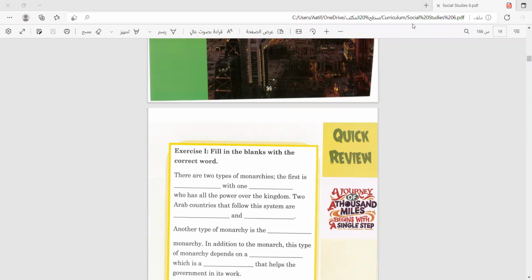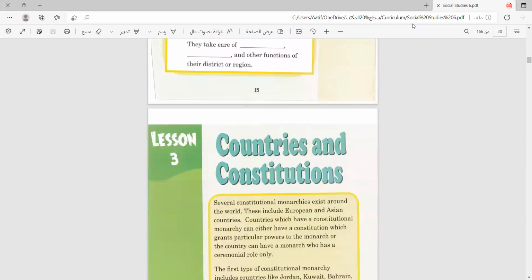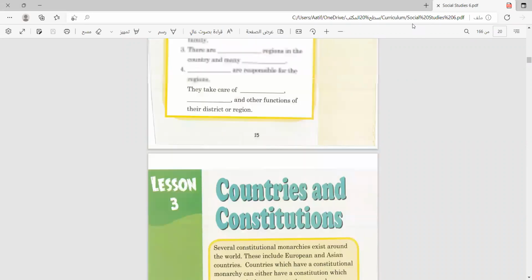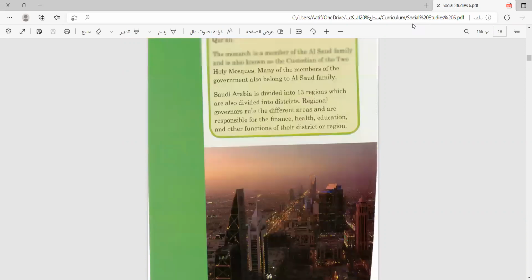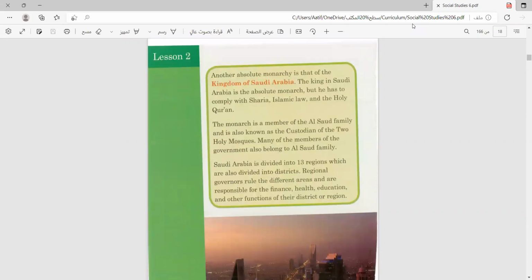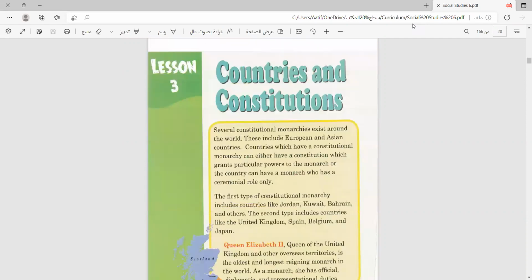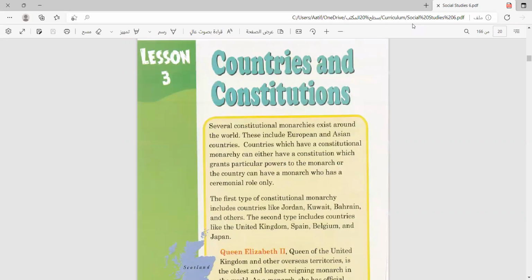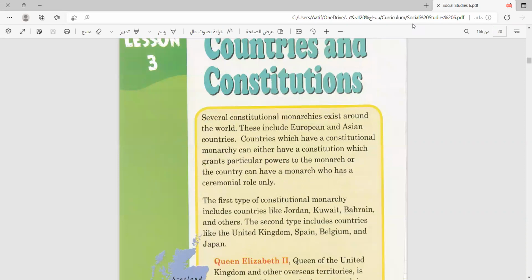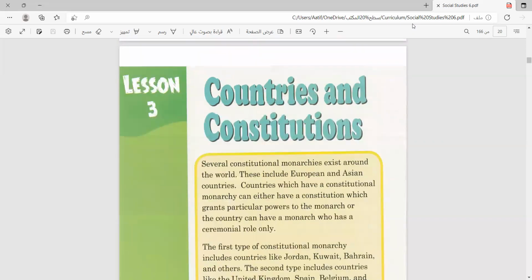Welcome everyone. So today we will start with lesson 3. It's nothing different from the previous lessons. We are still going to talk about types of monarchies, but we will talk in more detail about one type of monarchy. Can you guess which type we are going to talk about? We had either absolute monarchy or constitutional monarchy. Yes, correct. So we are going to talk about the constitutional monarchy.